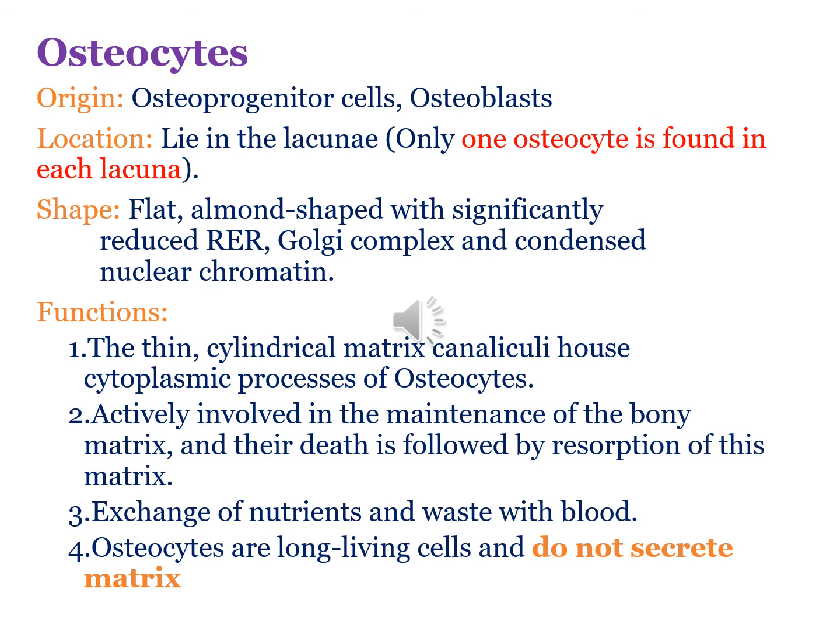Osteocytes are the mature bone cells surrounded by the bone matrix. They are almond shaped, flat in shape, and they arise from the osteoprogenitor cells or the osteoblasts. One lacuna contains only one osteocyte, in comparison to cartilage, where one lacuna could house 2, 4, or 8 chondrocytes. They are flat, almond shaped, and they have thin cylindrical processes which project into the canaliculi.